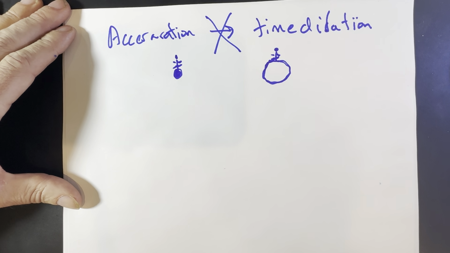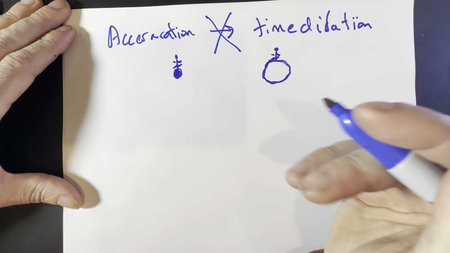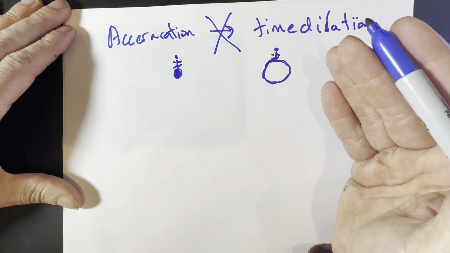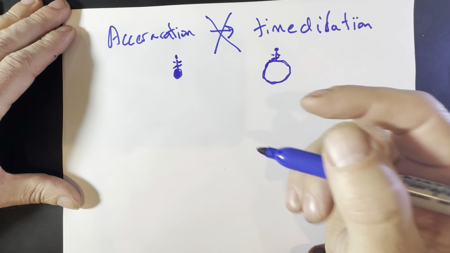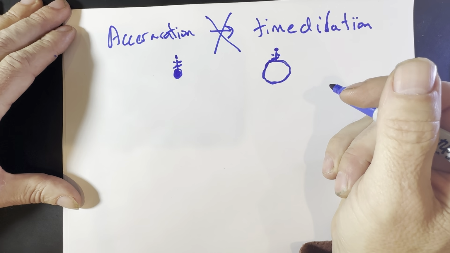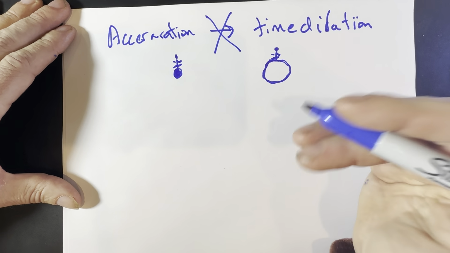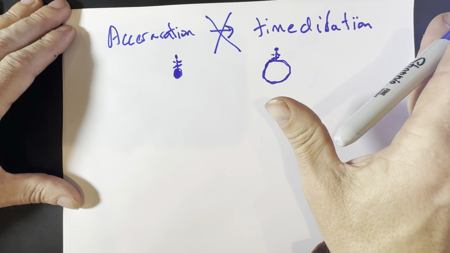I'd like to give you two more examples that further demonstrate that not only can you have different time dilation with the same acceleration, you can actually have time dilation with no acceleration whatsoever. Additionally, you can have a change in time dilation with no acceleration whatsoever.